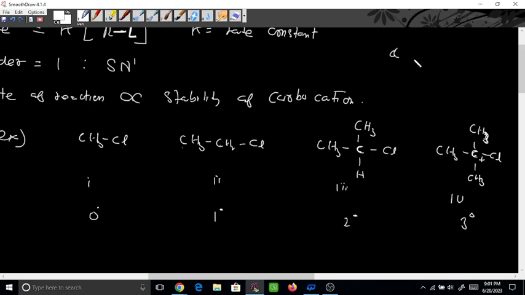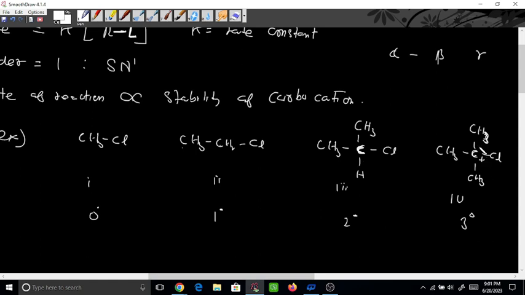Then adjacent to adjacent is called beta, and then adjacent to adjacent is called gamma. So suppose if I add here one more carbon, then that will be beta. If I add one more carbon, then that will be gamma. The reference one is this atom.